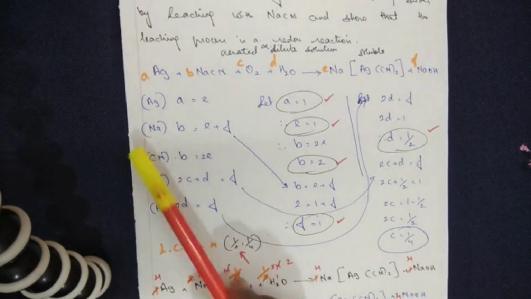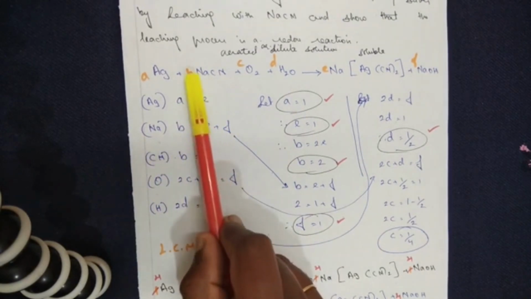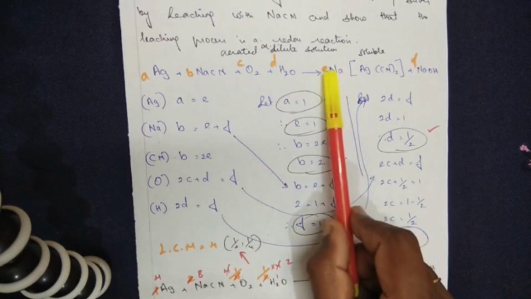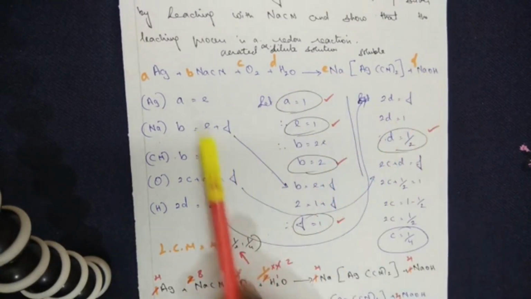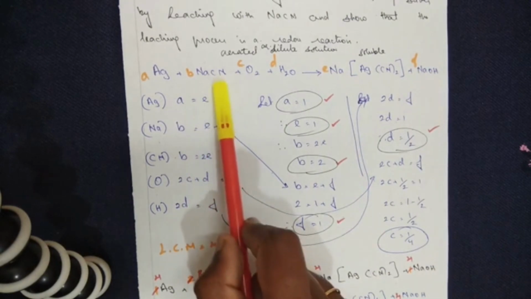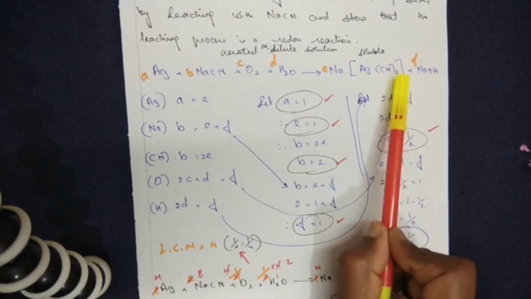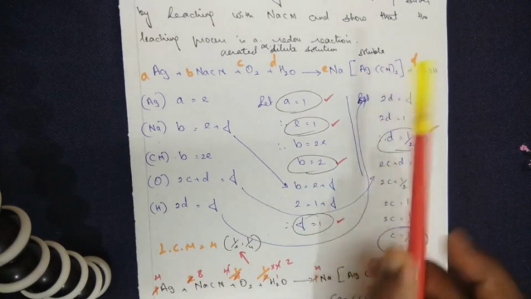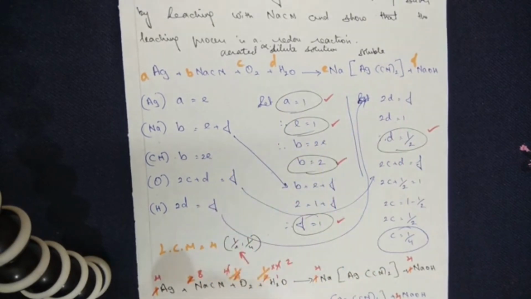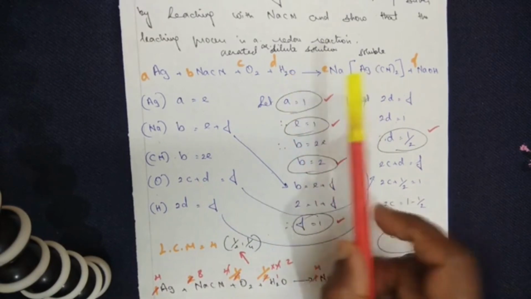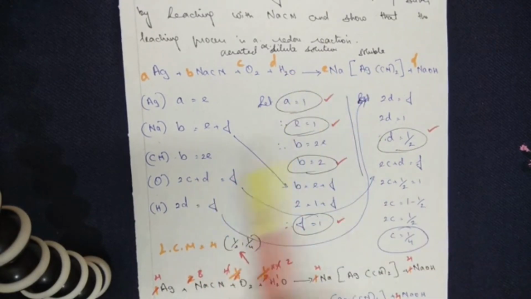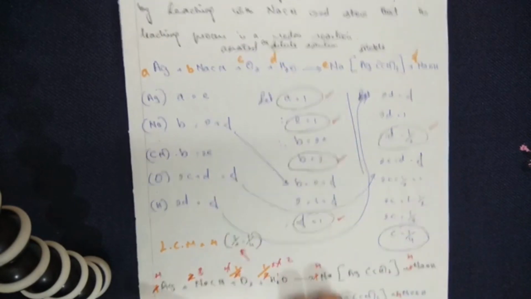Second one, in terms of sodium. How many times sodium do I have? B times. On the other side I have E times sodium plus F times, so I am writing E plus F. Next, in terms of cyanide. How many times cyanide do I have? B times here. On the other side, 2 stands for cyanide, so 2 times E. Then in terms of oxygen, 2 times oxygen plus here also I have an oxygen. So 2C plus D is equal to F.